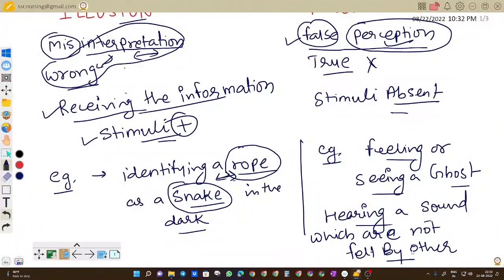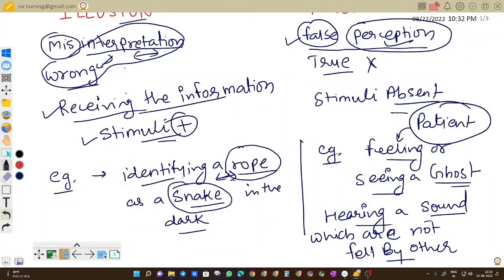If we ask the other people in the surroundings whether they are feeling the presence of any person or are able to hear a sound, they will deny this phenomenon. Only the patient will insist that he is able to see a person or image, or she is able to hear a sound, but this perception will not be felt by another person.